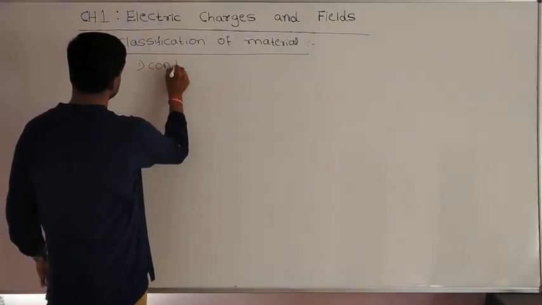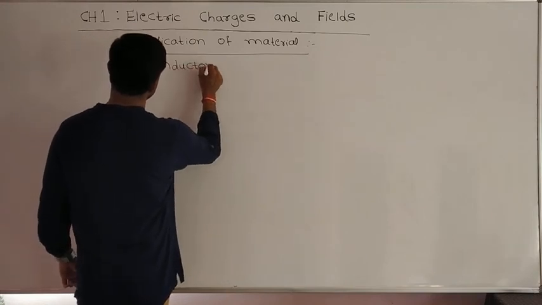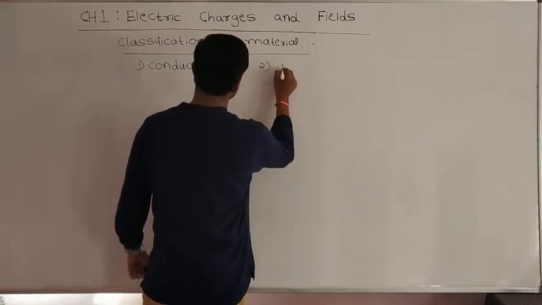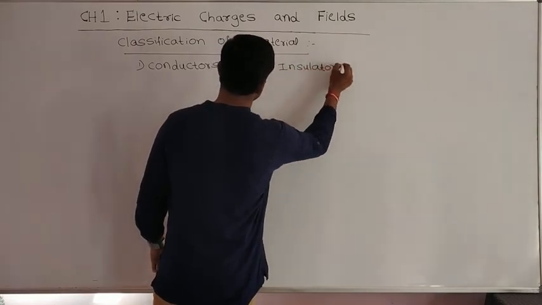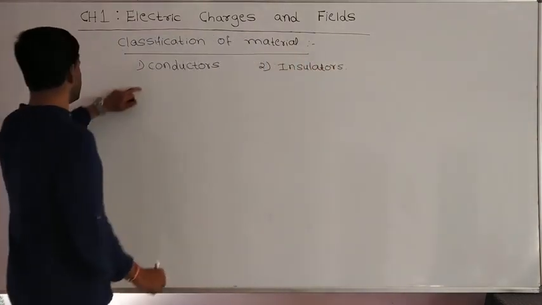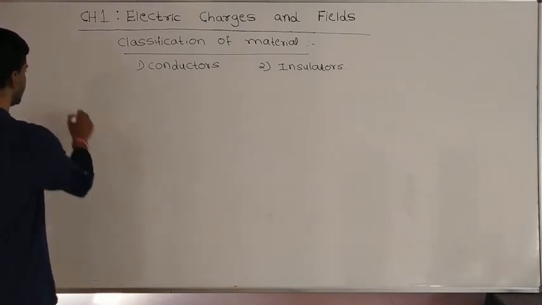Conductors and insulators. Now first let us discuss the meaning of conductors.